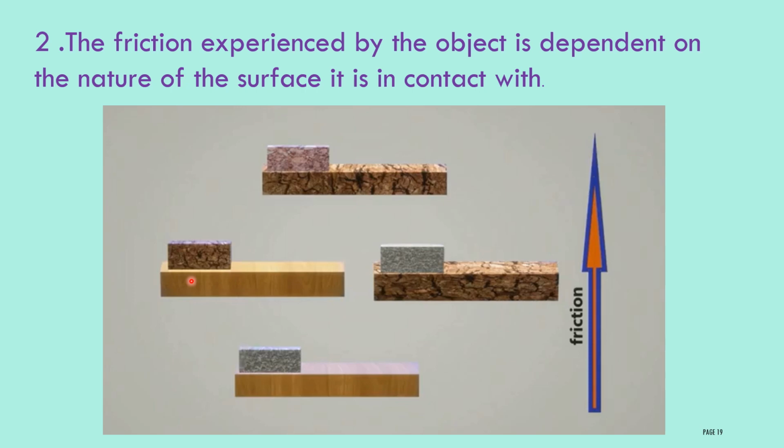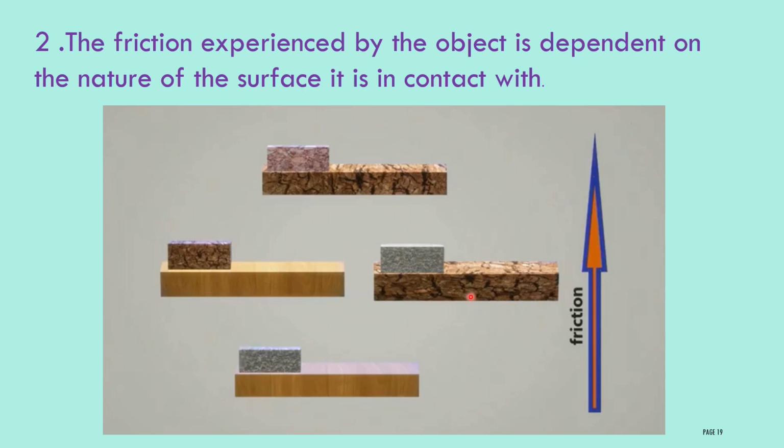Consider the second case. Here the object surface is rough and the floor is smooth. Then the object possesses more irregularities, as the smooth surface possesses less irregularity. Then compared to the first case, here the interlocking will be more, therefore it will possess more friction compared to the first case. Then you have to apply more force to move the object.